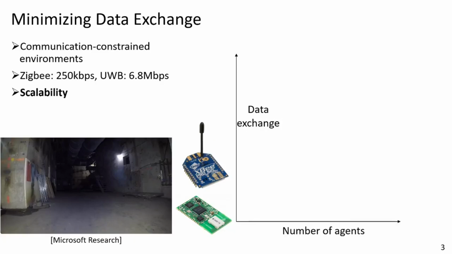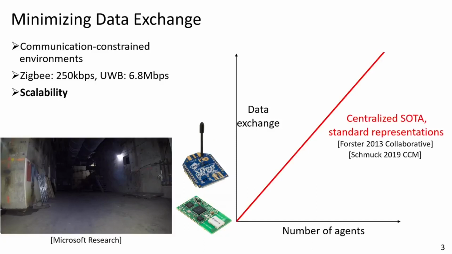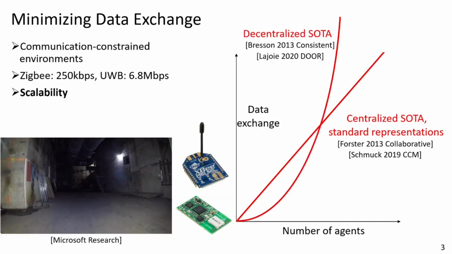When dealing with limited bandwidths, as provided by Zigbee or ultra-wideband, an interesting aspect of the system is its scalability. How will the data exchange grow as the number of agents grows? In centralized state-of-the-art systems, we have linear scalability because every added agent simply adds more data that's streamed to the central entity.